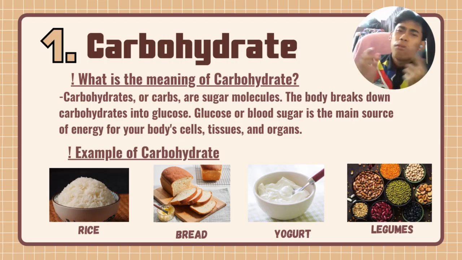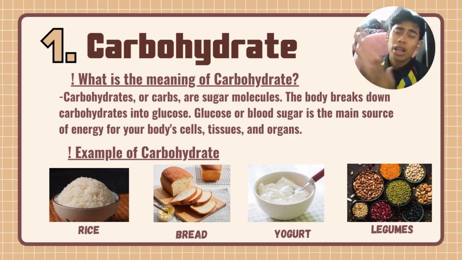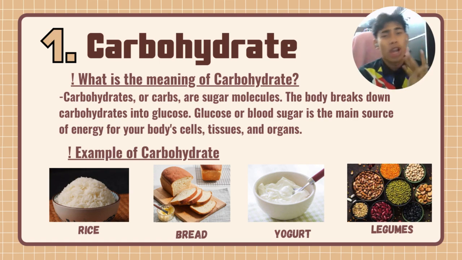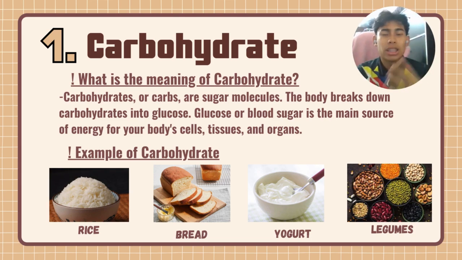So we go to the first type of macronutrient, which is carbohydrate. As we know, carbohydrate is glucose that helps give us energy. So what is the meaning of carbohydrate? Carbohydrates, or carbs, are sugar molecules. The body breaks down carbohydrate into glucose so that it can be used for energy. It is the main source of energy for your body cells, tissues, and organs.